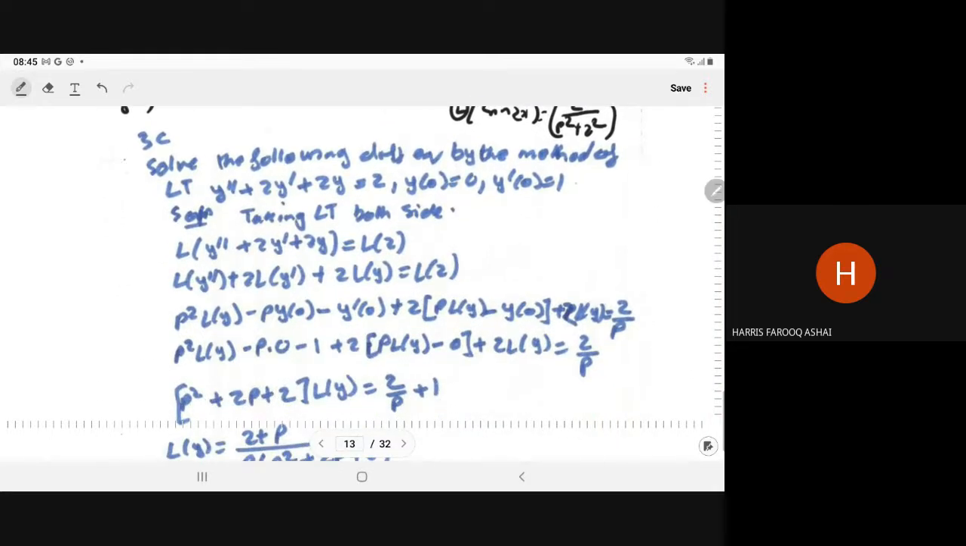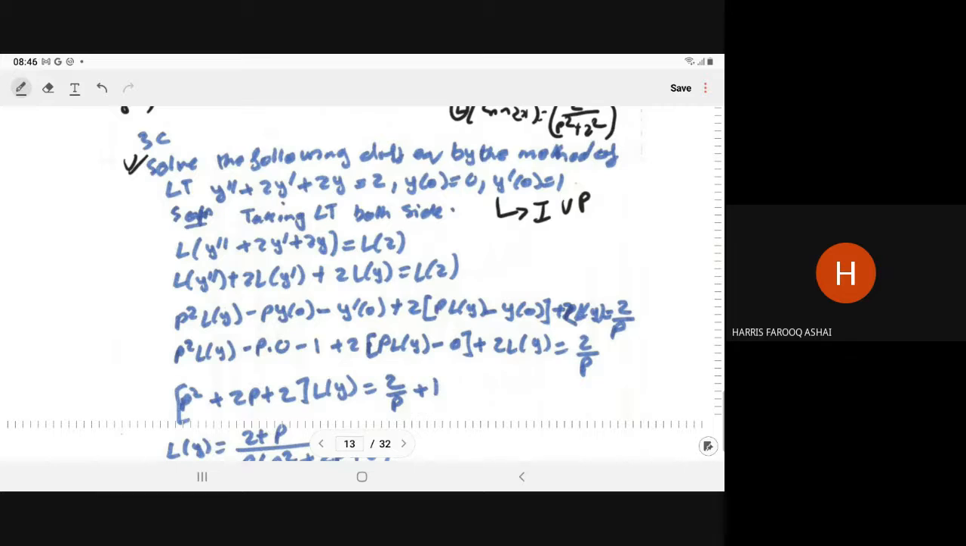Now, let us have this example. Solve the following differential equation by method of Laplace transform: y double dash plus 2y dash plus 2y is equal to 2, and the initial conditions are given: y at x equal to 0 is 0, y dash at x equal to 0 is 1. So this is an initial value problem, and for the initial value problem also, we can apply the Laplace transform.